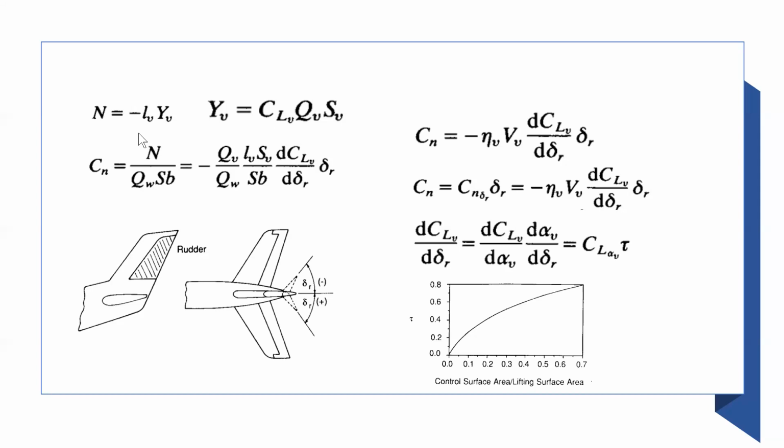So what is happening here is, you define the moment similar to earlier, LV times YV, and this time you take a negative sign. Why is that? We'll come to that later.